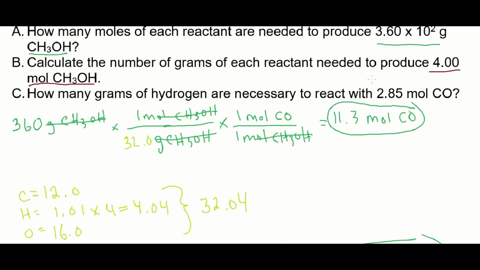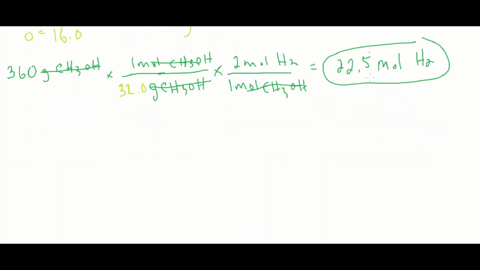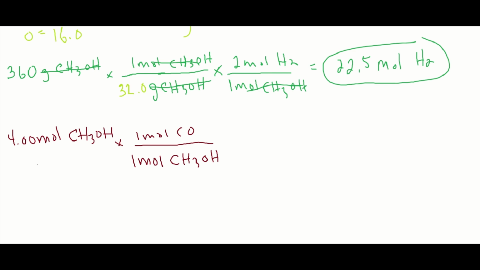Let's start with 4.00 moles of methanol. All right, at least we don't have to do step 1. It's already given moles to us, so we just need to use the mole ratio. Remember it was a 1-to-1 ratio, so cancel, cancel.